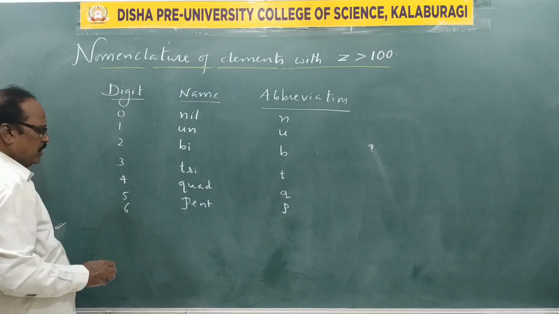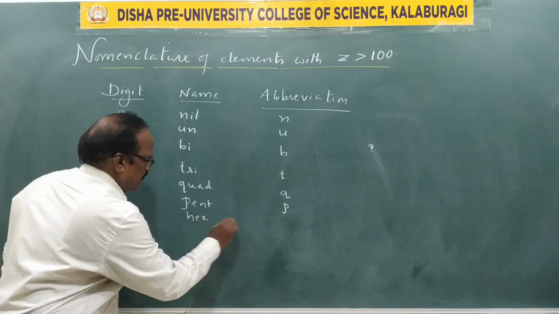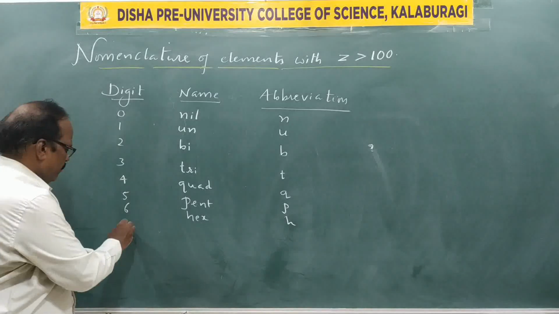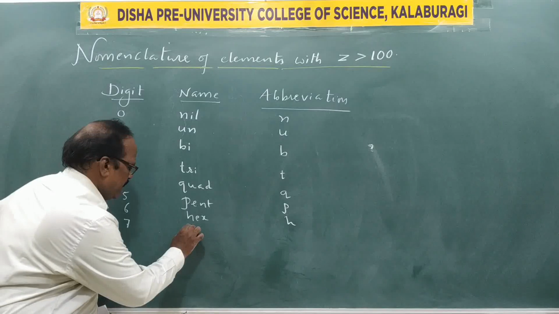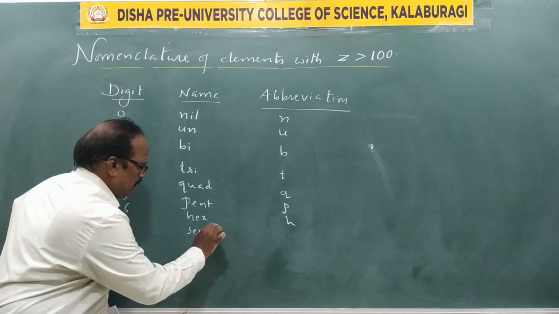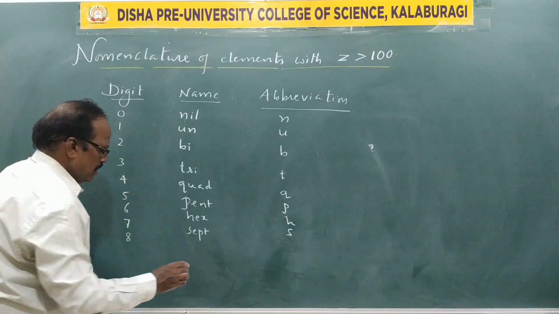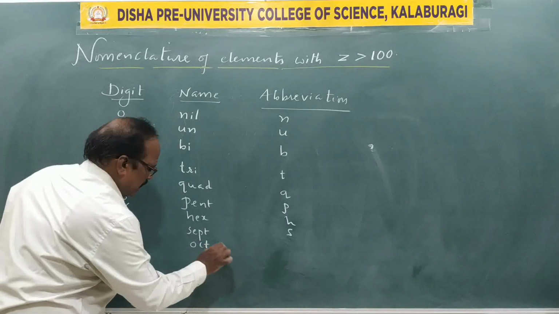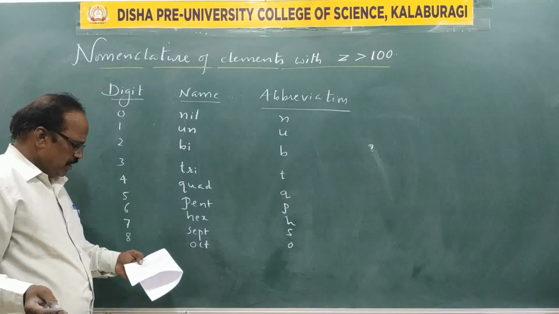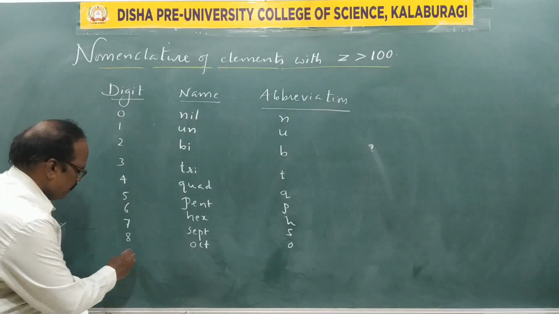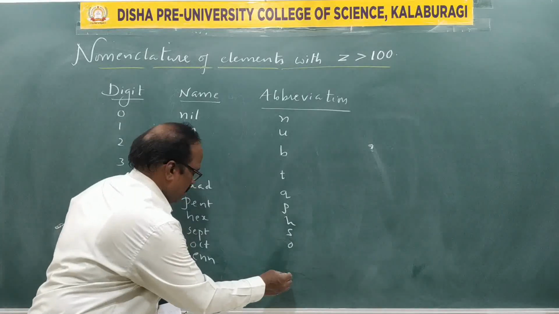If it is a 6, we call it hex, like hexane. Symbol is H. If 7, sapta, septium, like sept, symbol is S. If it is 8, oct, like octopus, October, and symbol is O. And then the next one is 9, we read it as enn, symbol is E.